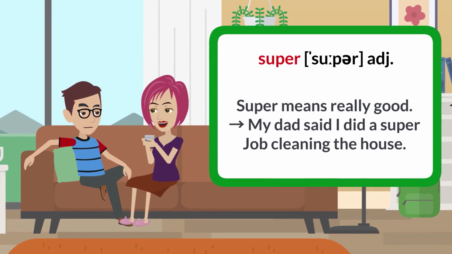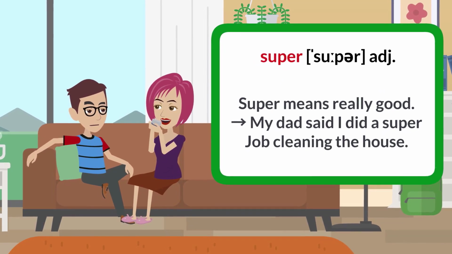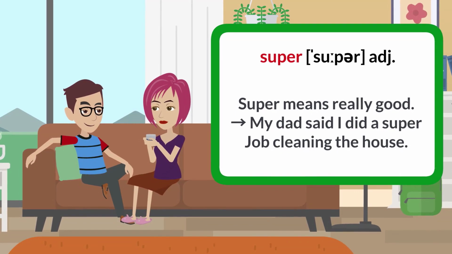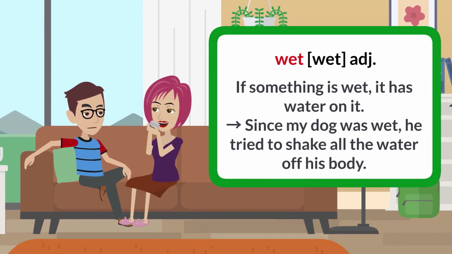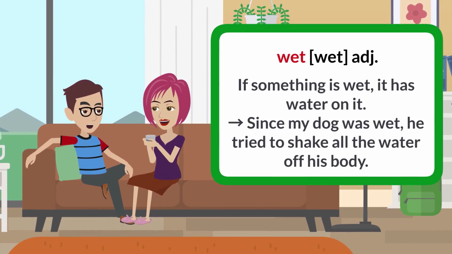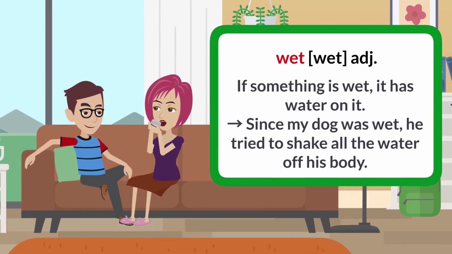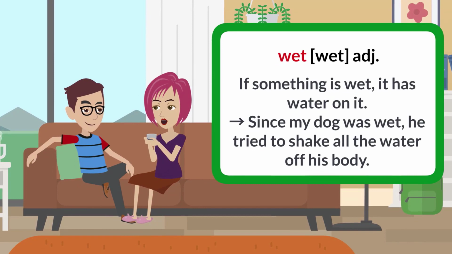Super. Super means really good. My dad said I did a super job cleaning the house. Wet. If something is wet, it has water on it. Since my dog was wet, he tried to shake all the water off his body.